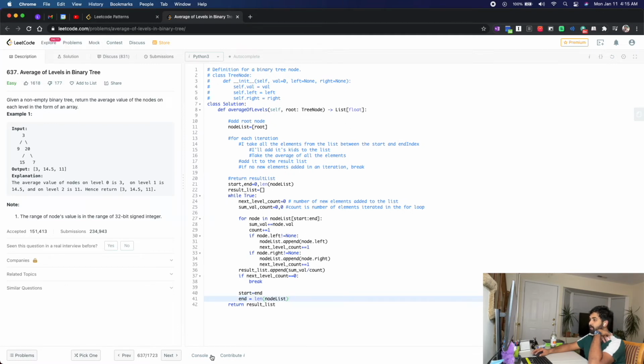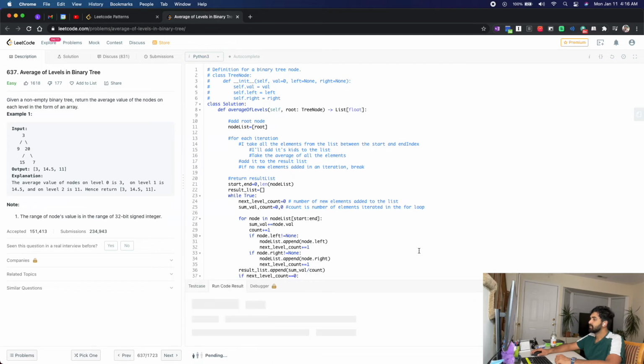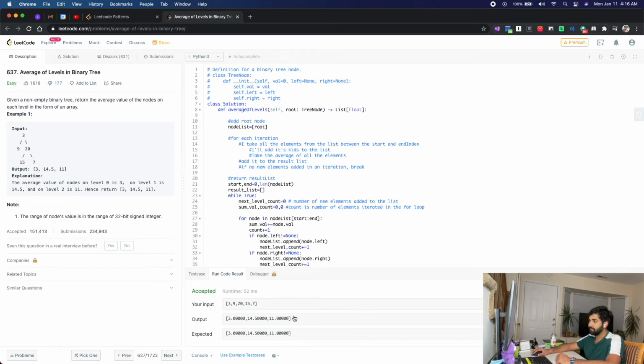Let's go ahead and see what the existing test case is. 3, 9, 20, 15, 7. Okay, this is this one. Oh wait, there is no hash given. So how do I know if 15 and 7 are children of 9? Oh, it doesn't matter, right? It's like first one element is one, next two elements are the other, next two elements are the other. Yeah, I think it doesn't matter. Let's see. Okay, it got accepted. Let's try some test cases of our own.